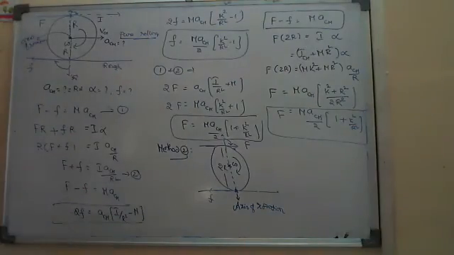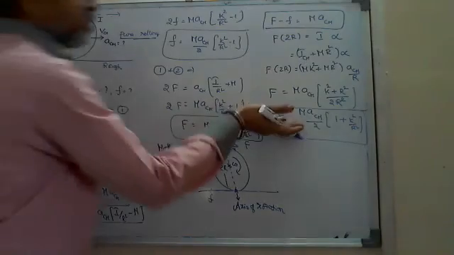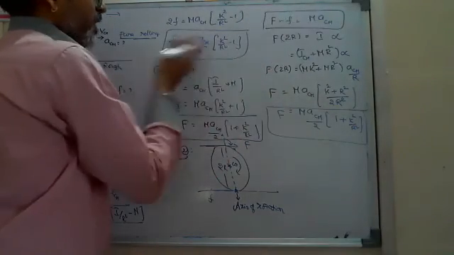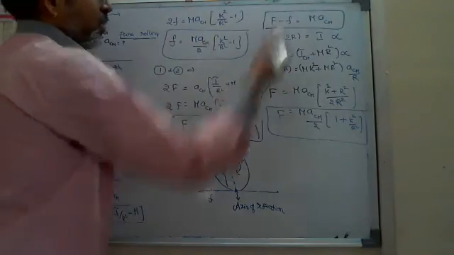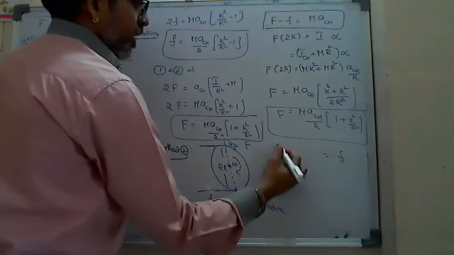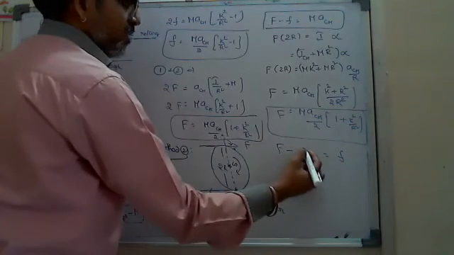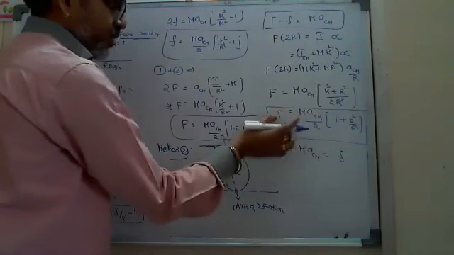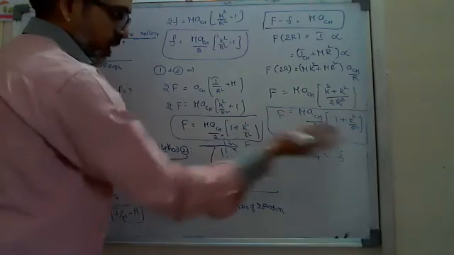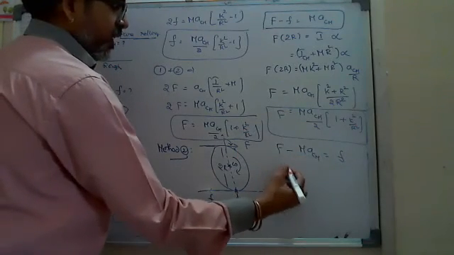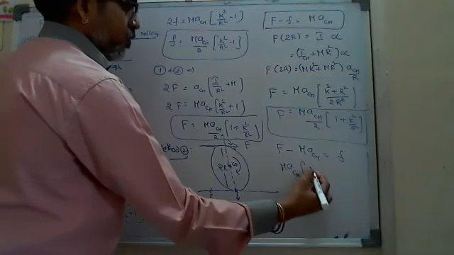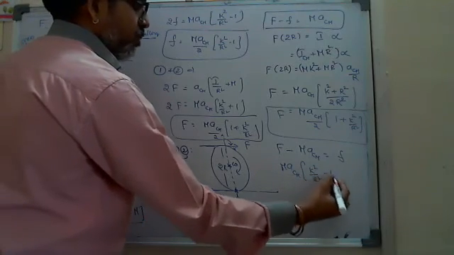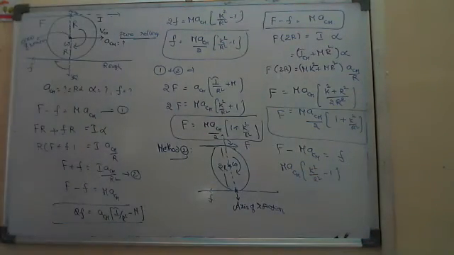What will be the friction? Okay. There you can substitute this value and you will get that friction, same equation number. Means the friction is equal to F minus M A_CM. If you substitute F is equal to M A_CM by 2 into the whole thing, and subtract, you will get the same equation, M A_CM into K square by R square minus 1, all over 2. The same thing you will get here now.